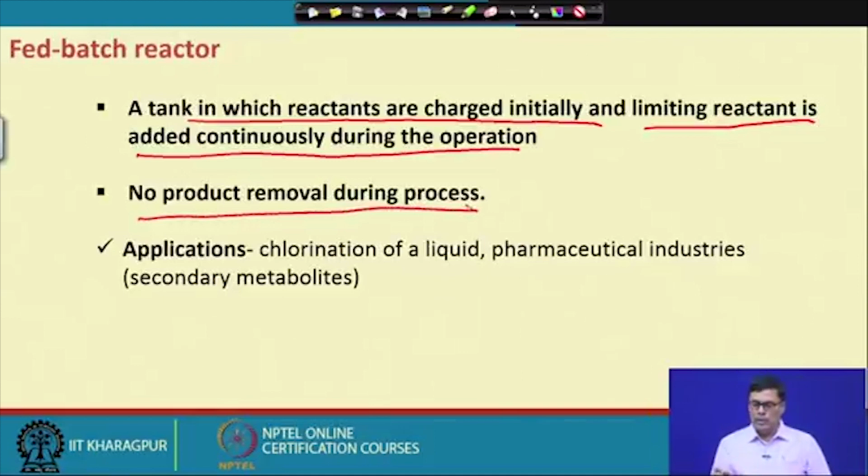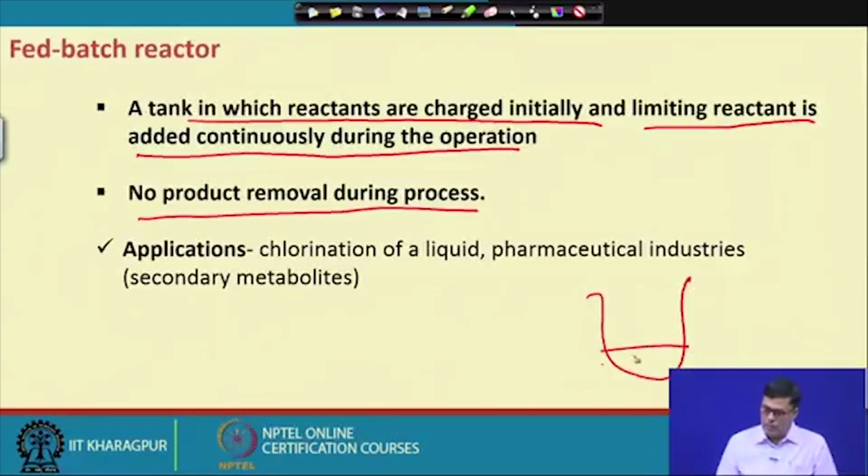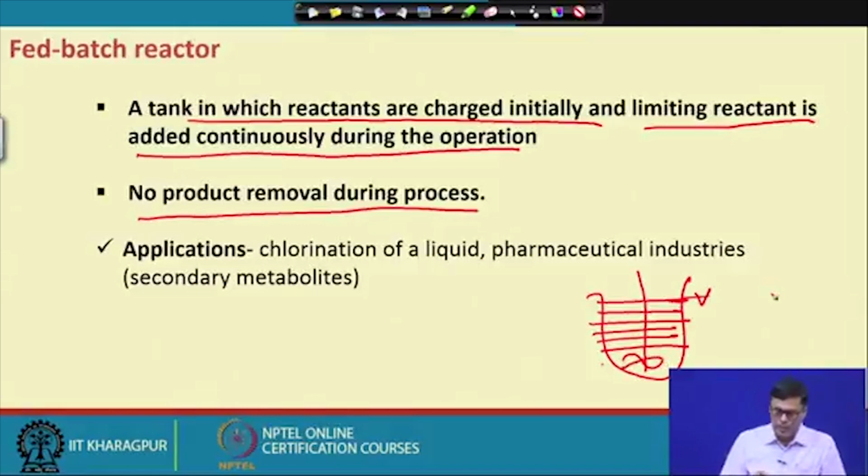I told you that in this reactor we start with a small volume, then slowly we feed the liquid until we reach the final volume. When the final volume is reached, let the reaction take place. After the reaction, you take the material out. But during feeding you are not taking out any product from the reactor.